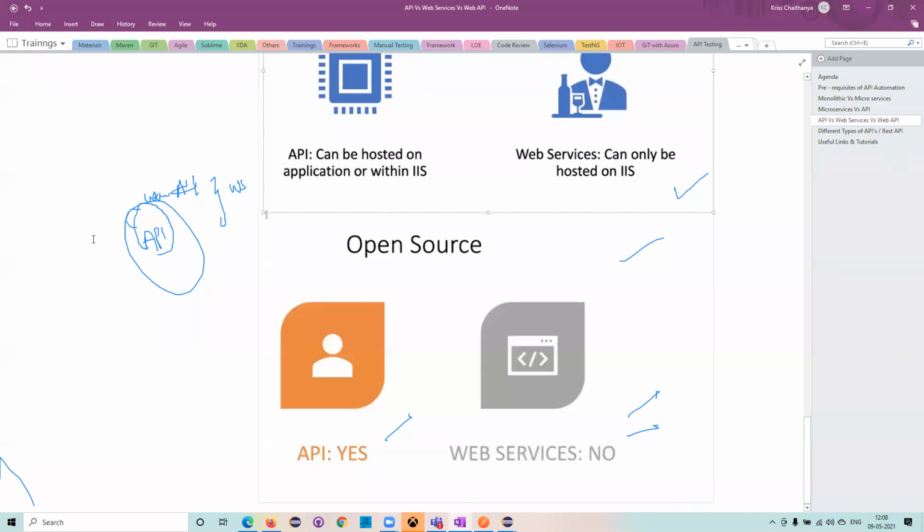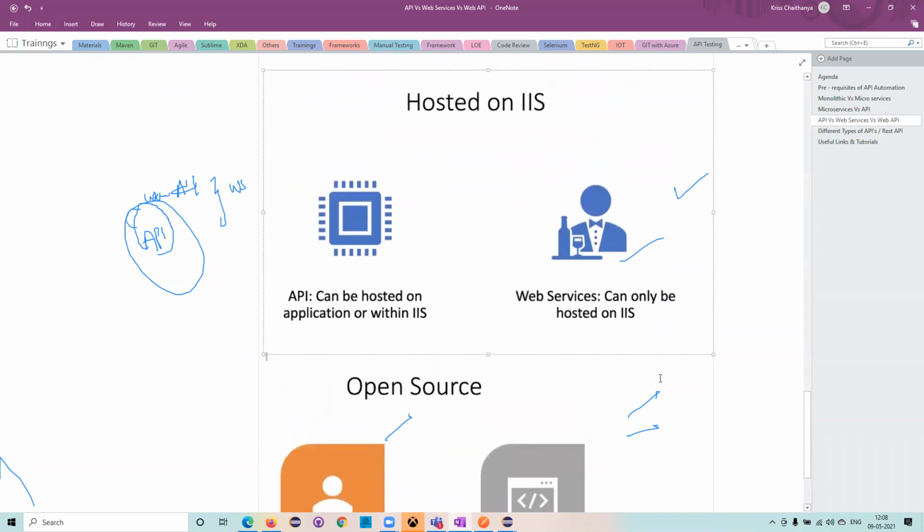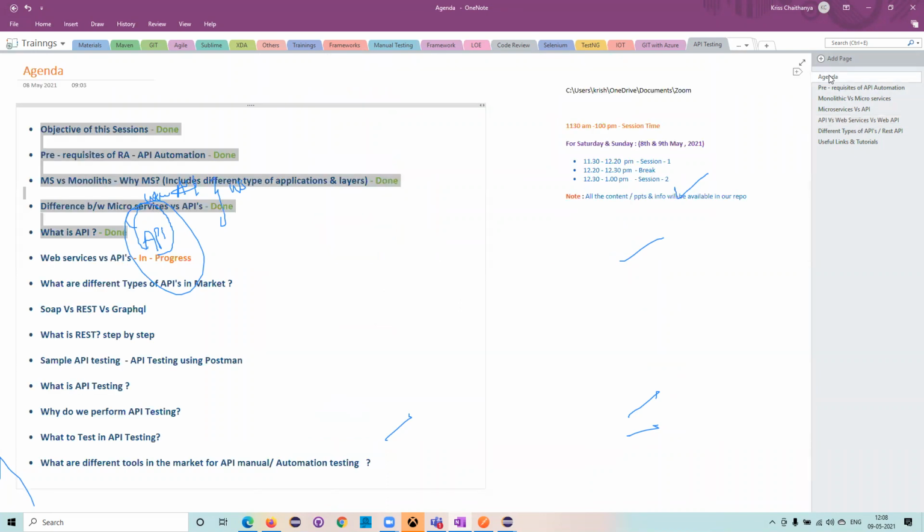So they may keep something as open. The open APIs are like weather reports, or something related to any open source tools. Those things they can keep as open source, but web services will not keep it as open source. That's a big no for the web services. So this is a quick summary of the differences between the web services and the API.